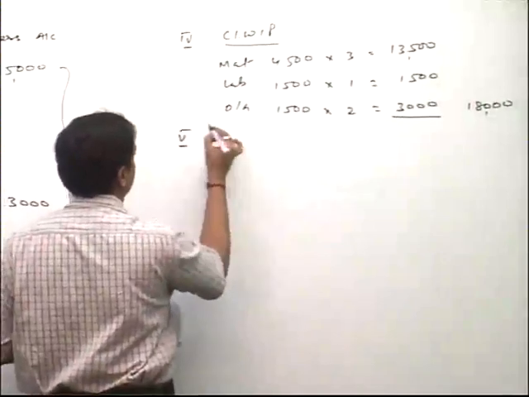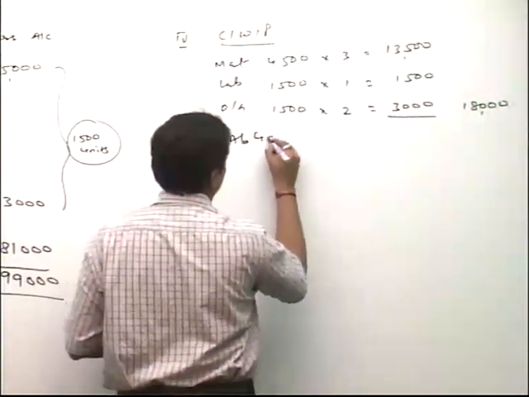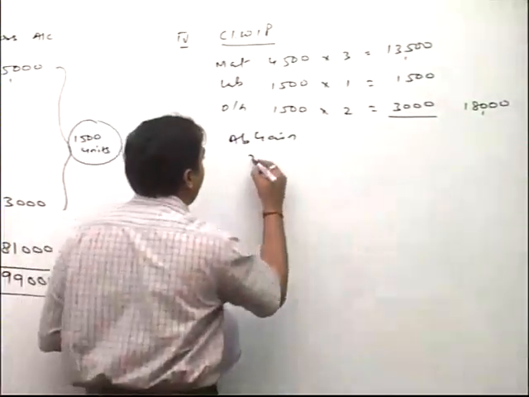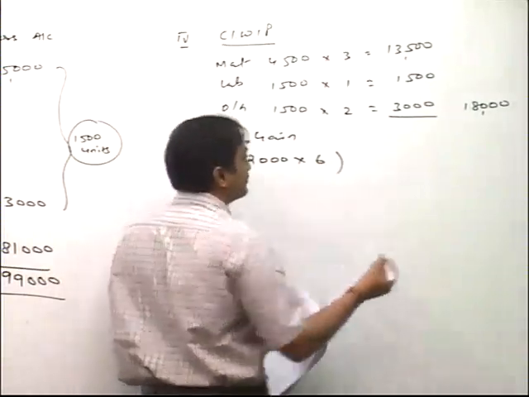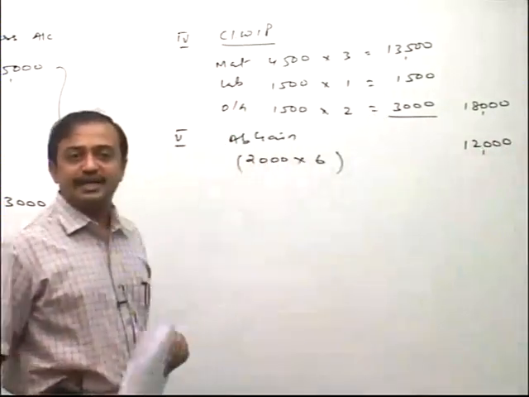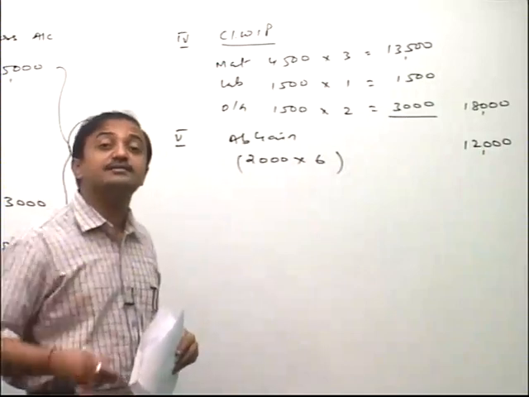And the last but not least working note, abnormal gain. For abnormal gain, you know very well, it is always 100%. So directly we take, friends, 2,000 into 6. So the value comes to 12,000. Ready? Friends, these are all the working notes we prepared. Now I am preparing the final answer.